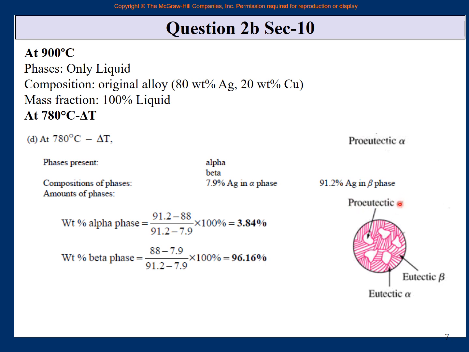Remember that above the tie line, the liquid changes to beta first, and once you hit the bottom line, then it all changes into alpha and beta. So this part is right, eutectic alpha and eutectic beta. But this is not pro-eutectic alpha, my mistake in typing. This is pro-eutectic beta.